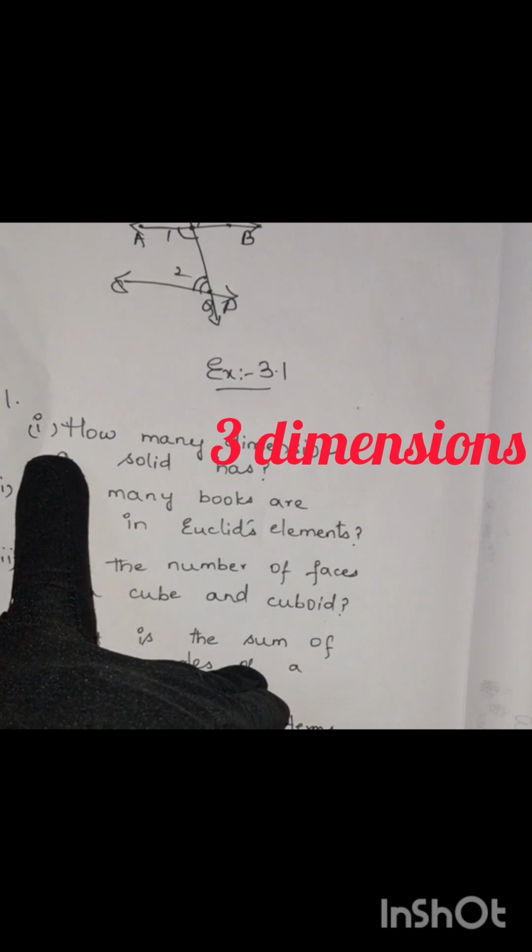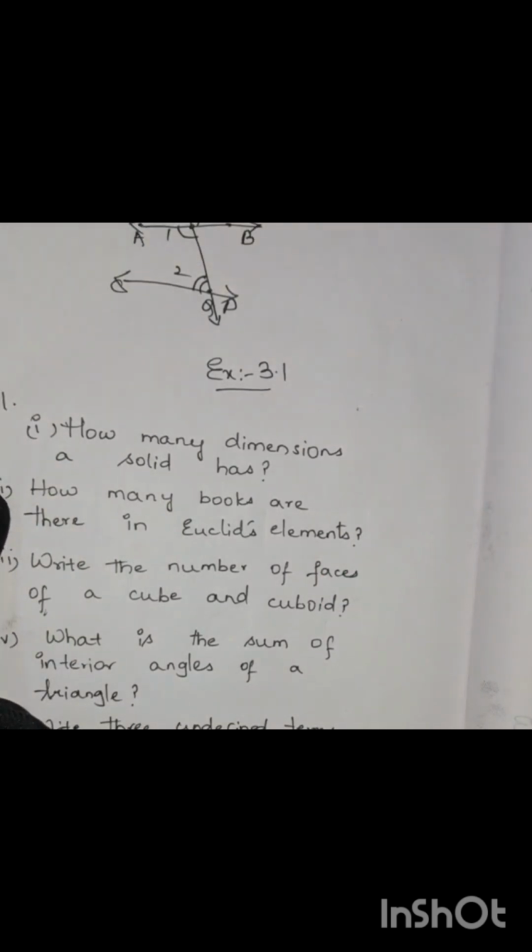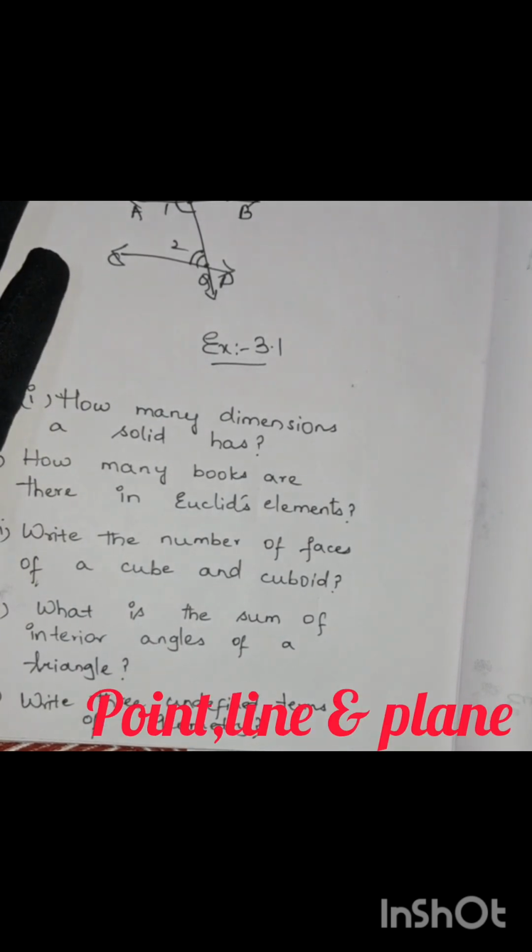Your first question is, how many dimensions does a solid have? Mainly it has 3 dimensions, that is length, breadth and height. Next, how many books are there in Euclid's Elements? We have 13 books. Write the number of faces of a cube and cuboid. Both have 6 faces. Next, what is the sum of the interior angles of a triangle? It is 180 degrees. Write 3 undefined terms of geometry. We have learned, point, line and plane are the 3 undefined terms of geometry.